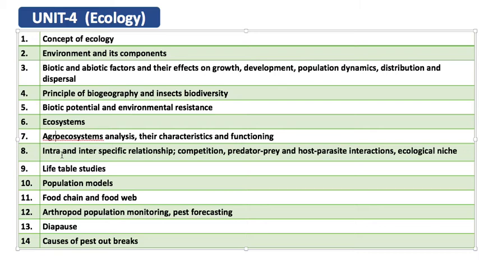All those things are negative relationships. Then predator-prey and host-parasite interaction: how the predator and prey interact, and how the host interacts with its parasite. Those interactions you need to study, how many kinds of parasitism there are, like superparasitism, multiple parasitism, and those things you should study.